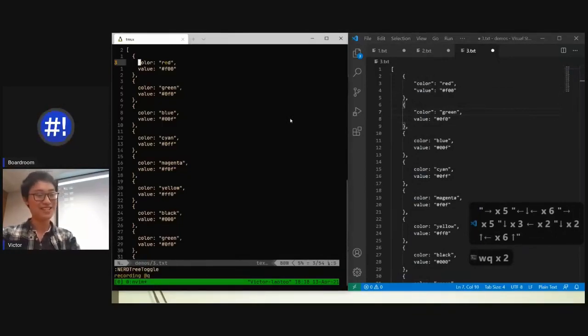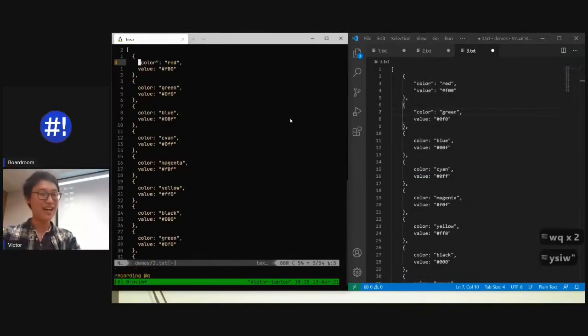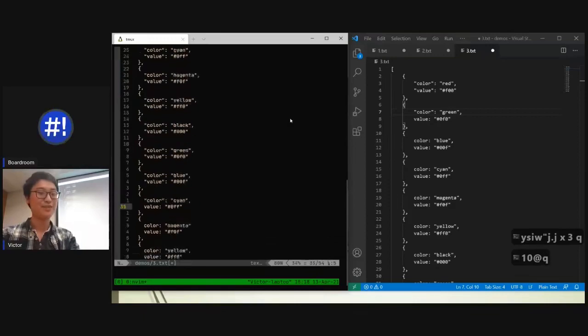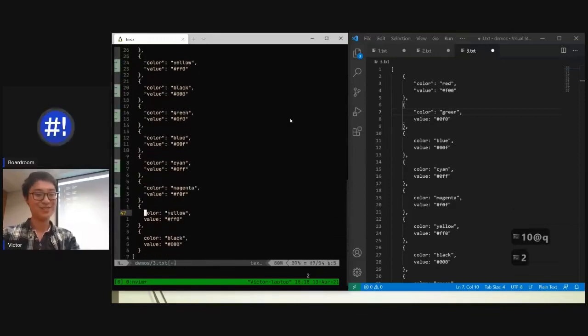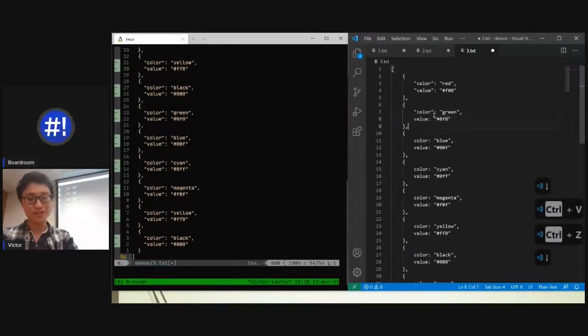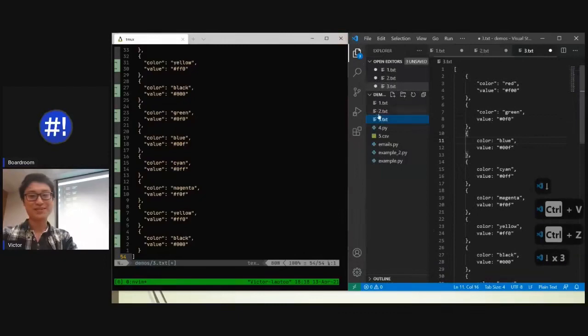I start saving my keystrokes, or recording my keystrokes. I add the quotes. I go down to the next one, and I save. I do that 10 more times, or 2 more times as I need. Bam. So that was non-trivial, right? You can't simply go down and Control V, Control V, Control V, right? Well, let's go to the next one.